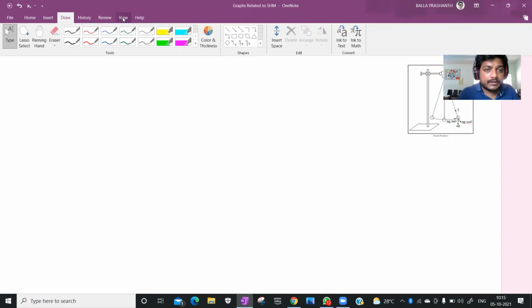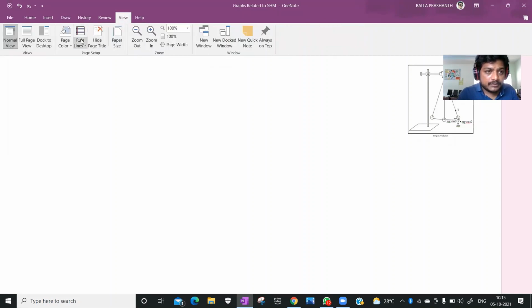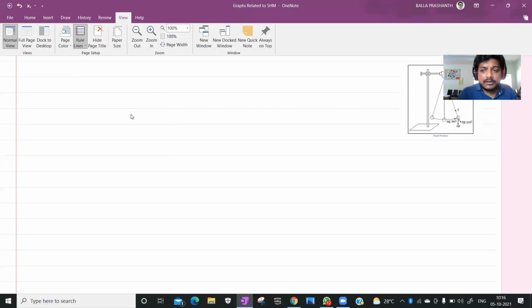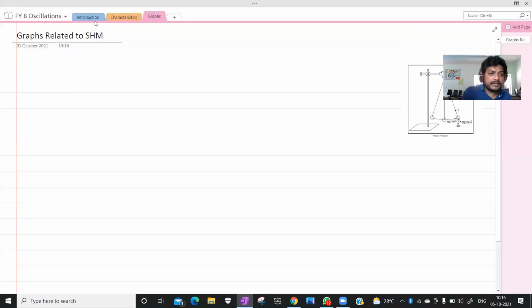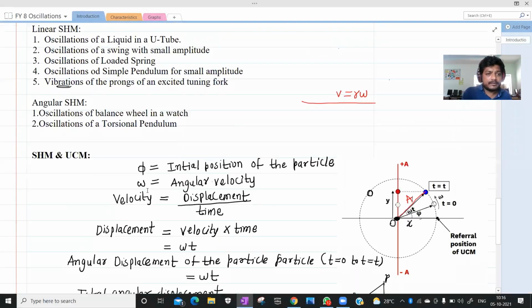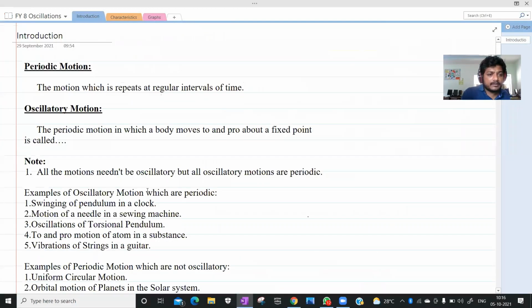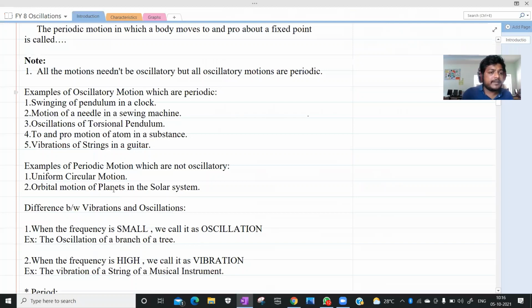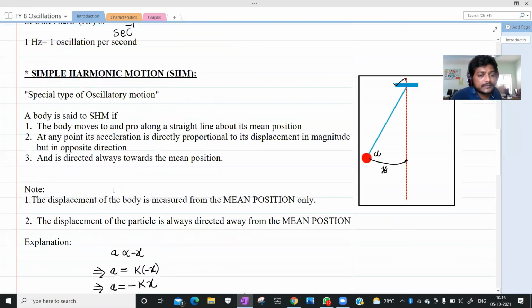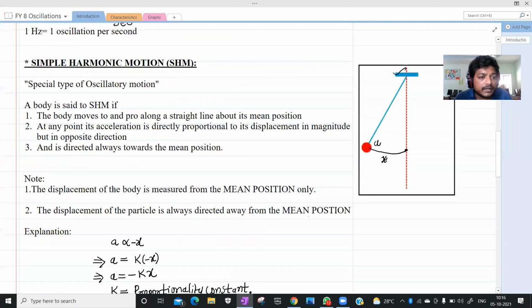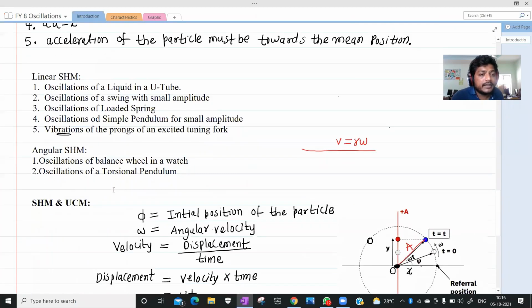Sir, can you give an example for simple harmonic motion in our daily life, sir? So many I have given already, no? So many examples I have given. In the previous class, you had already told, sir. You forgot, huh? Okay. These are the examples.